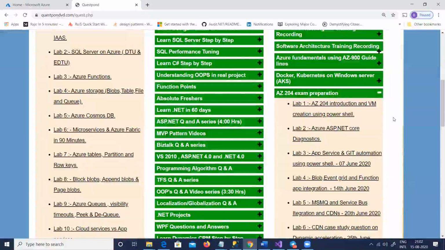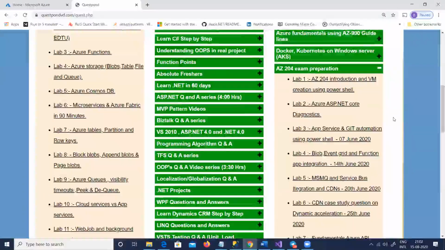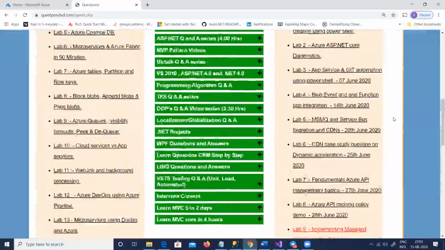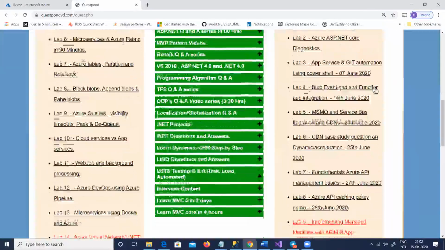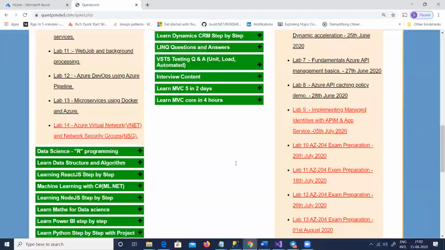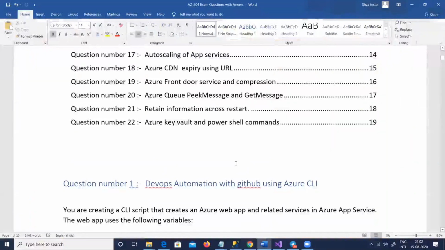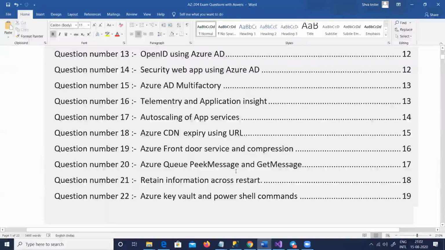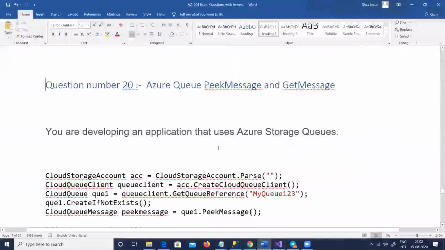We have completed almost 14, 15 lessons out there. You can see all have been uploaded here. Also, I prepared these notes for you to understand what the questions are, how to answer them, what fundamentals to learn and so on. So today, let us get started with this first question, which is around Azure Queue message.